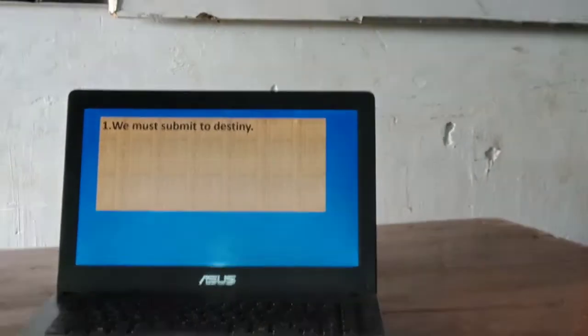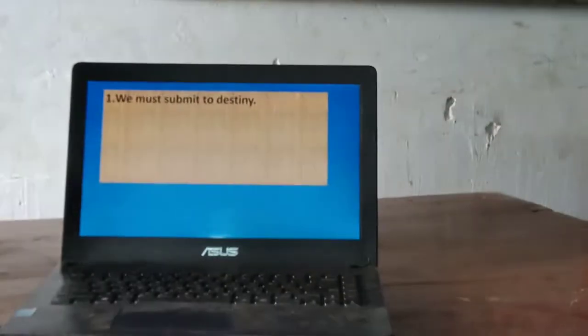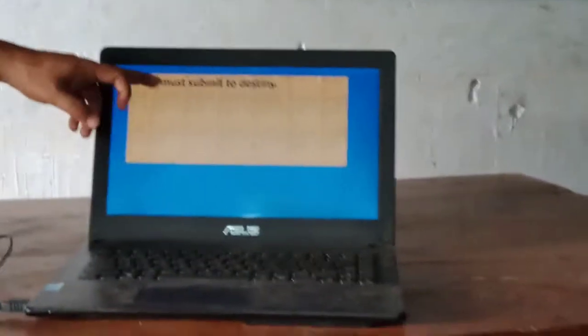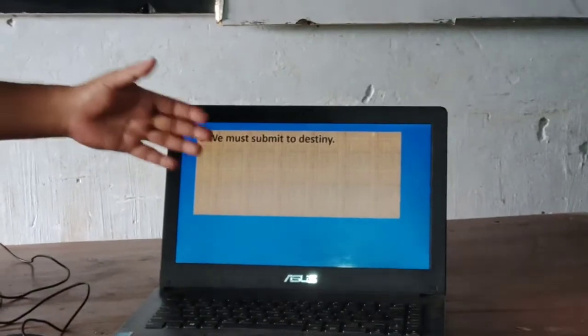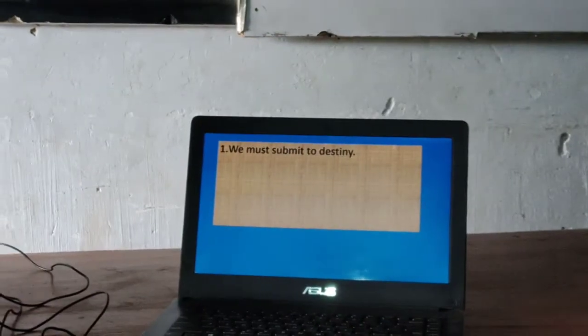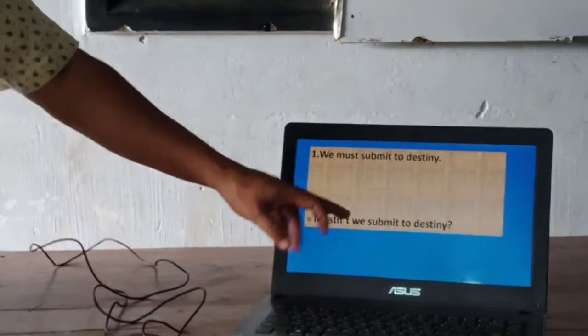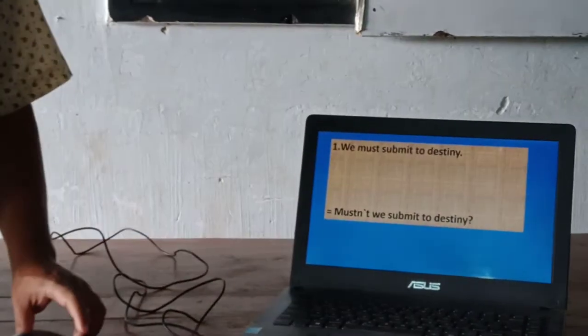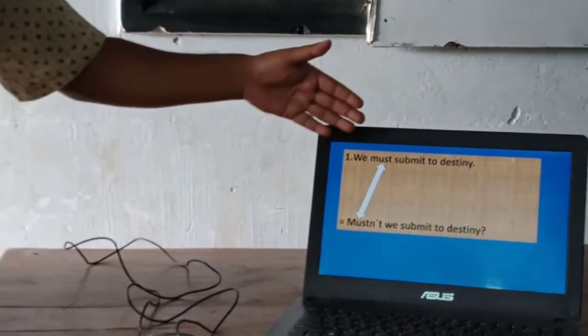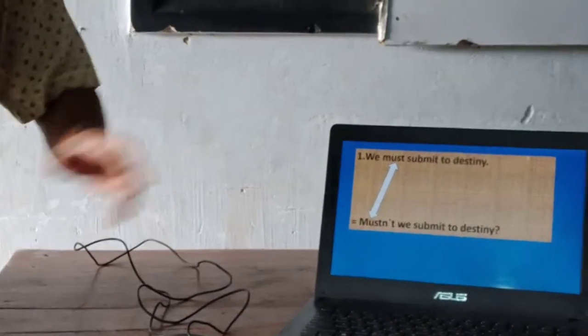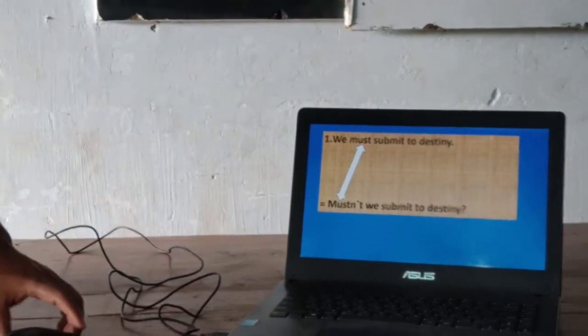Next, my first example: we must submit to destiny. So here must is a modal verb, and if you want to make this sentence interrogative, I will bring this must to the very beginning of the sentence, then I have to add not after must. Mustn't we submit to destiny? Here must has been replaced by mustn't. So I have just brought this modal verb to the very beginning of the sentence, like the auxiliary verb.